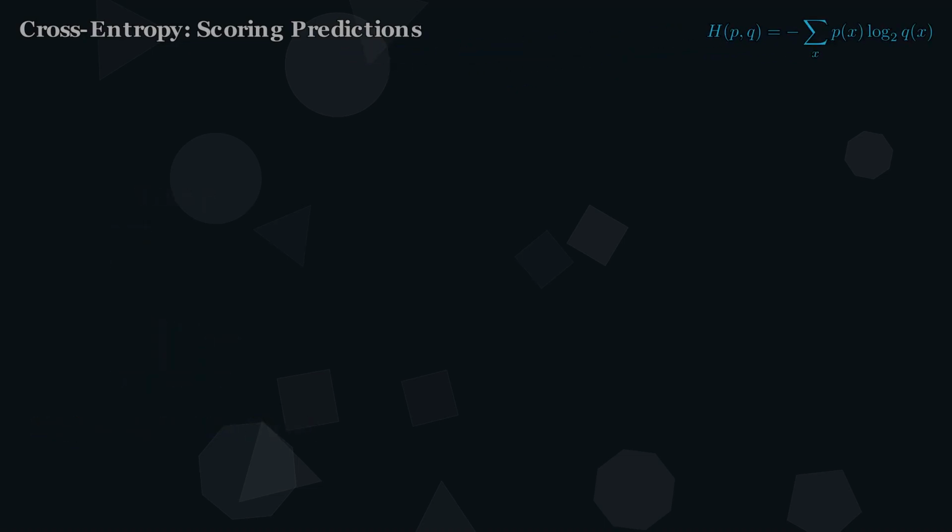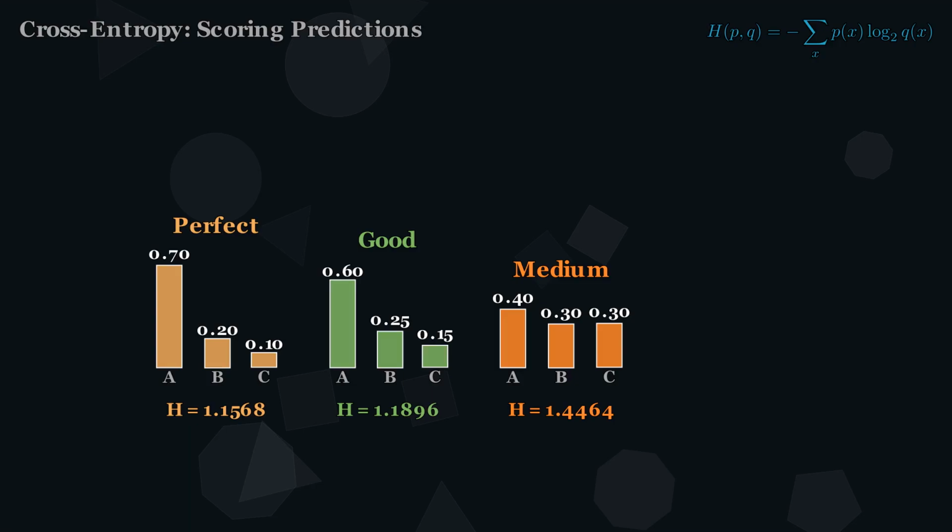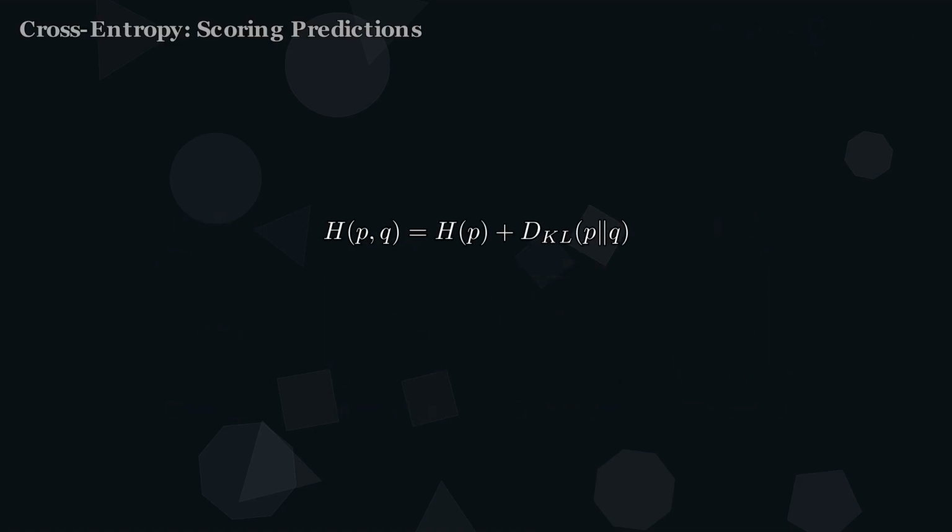Now let us test 4 models against this truth. The perfect model matches the true distribution exactly. Its cross-entropy equals the entropy, 1.1568 bits. A good model is slightly off, 1.1896 bits, just a tiny penalty. A medium model spreads its bets too evenly, 1.4464 bits. And a bad model? It puts 70% on the wrong answer, 2.8412 bits, more than double the floor. Every bit above the floor is wasted.